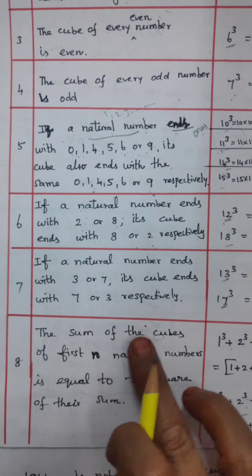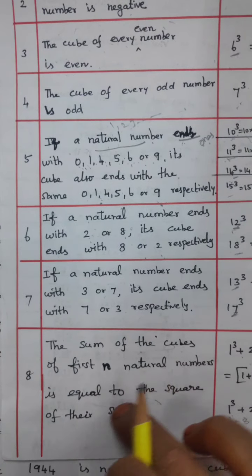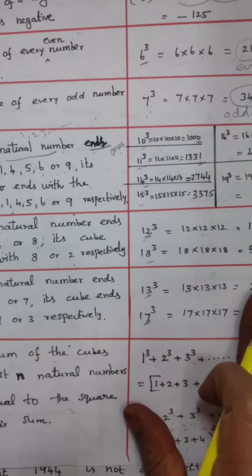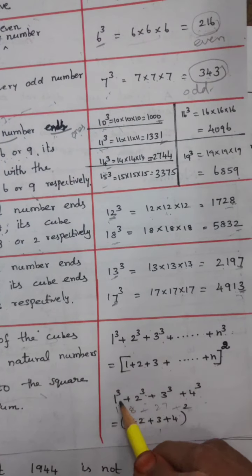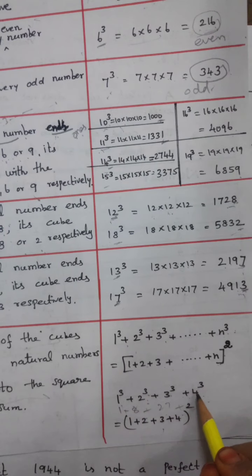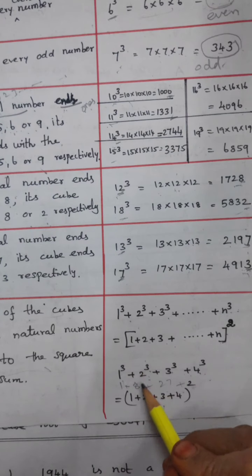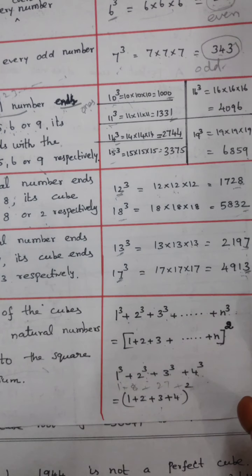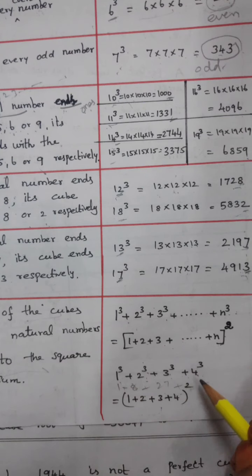Now the sum of the cubes of the first n natural numbers is equal to the square of their sums. What is the meaning? Sum of the cubes: I am selecting 4 numbers, 1 cube plus 2 cube plus 3 cube plus 4 cube. 1 cube answer is 1. 2 cube is 2 into 2 into 2, 2 2s are 4, 4 2s are 8. 3 cube answer is 27. 4 cube answer equals